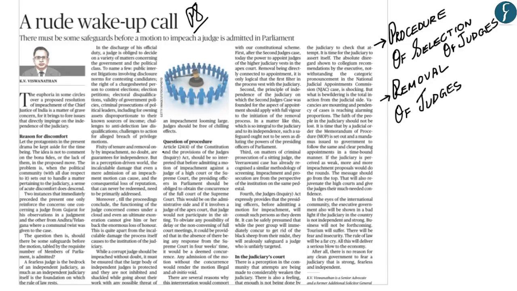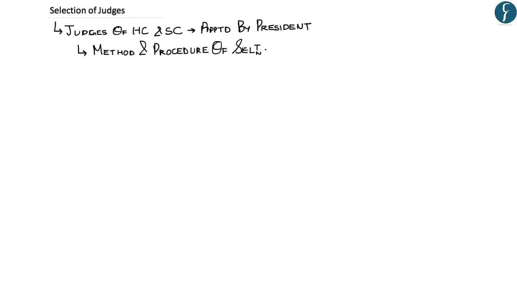So within this context, let us understand about Article 124, the first, second and third judges cases, National Judicial Appointment Commission, and the procedure to impeach a judge. So let us first understand about Article 124. Now, judges of the High Court and Supreme Court are appointed by the President of India. However, the method and procedure of selection has not been clearly provided in the Constitution.